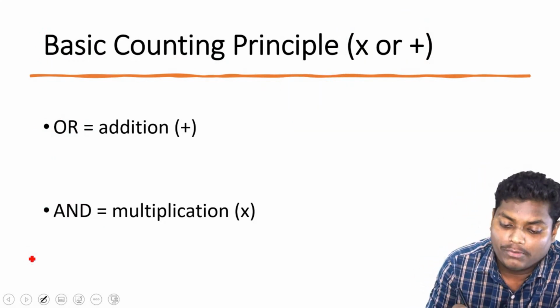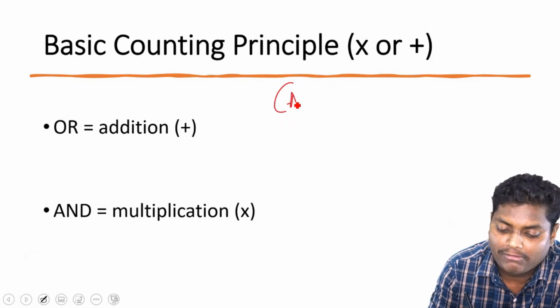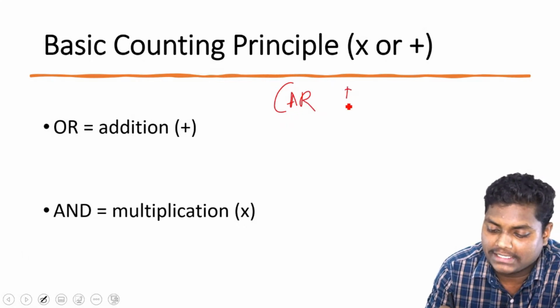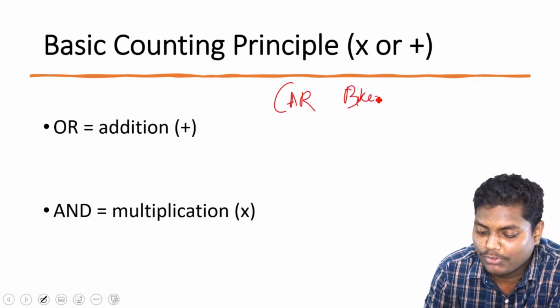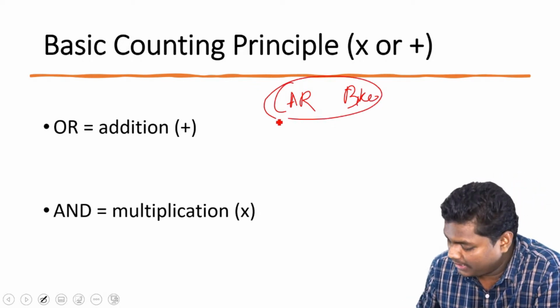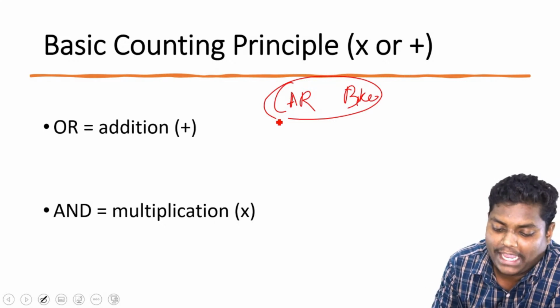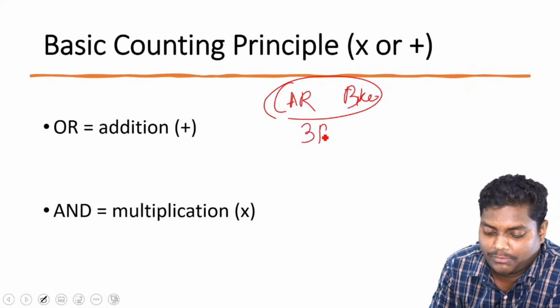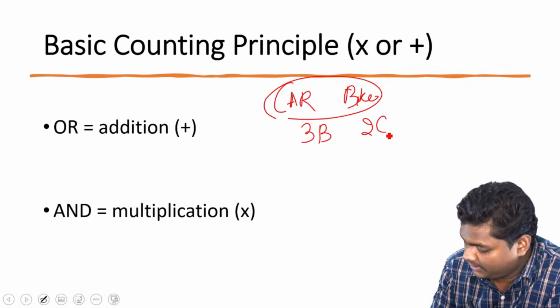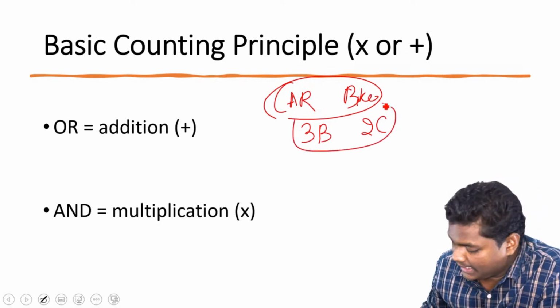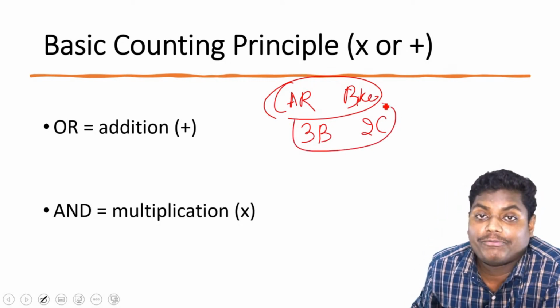Let's take an example where we have a few cars and bikes. I'm sure you all will have some favorite bikes and cars in mind. Let's consider we are having three bikes and two cars. Does anyone want to say the name of their favorite car or bike?